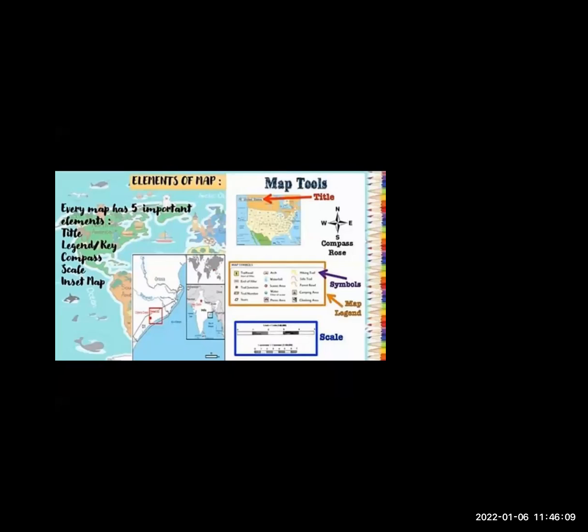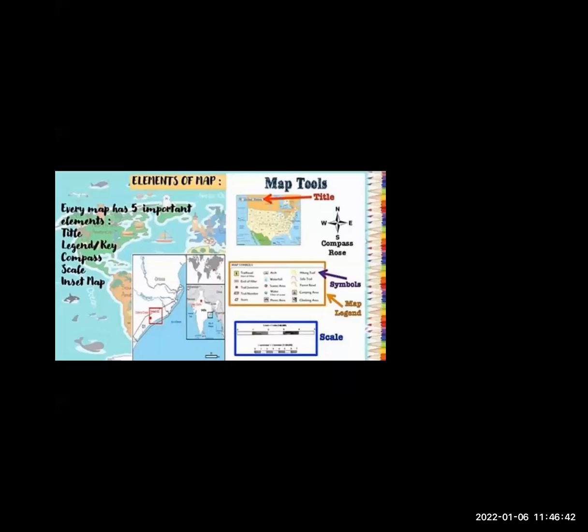There are 5 important elements, that is title, legend or key, compass, scale, and insert map. Each one of these elements has a different purpose.